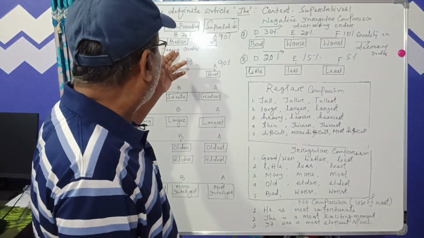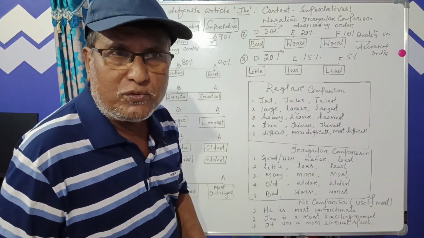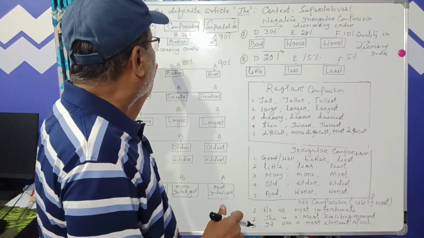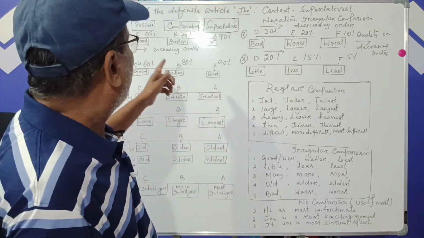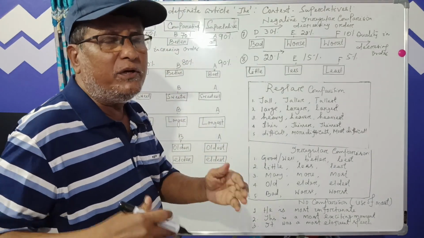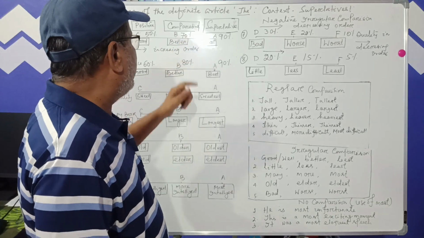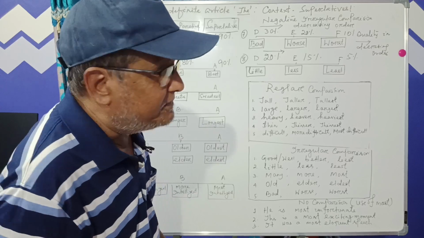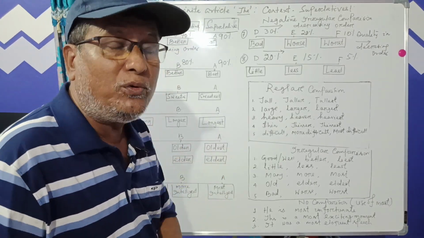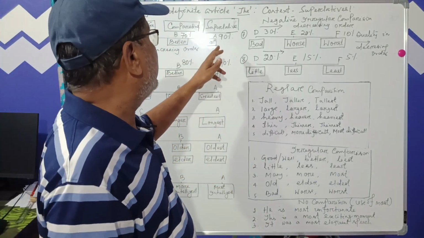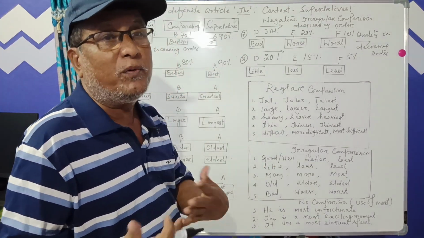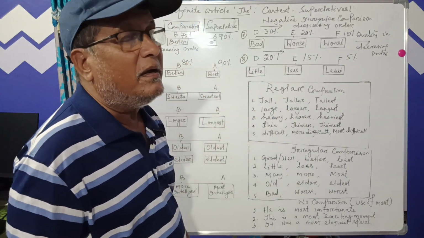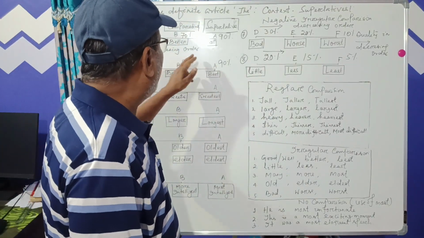So a 3-point scale is used by teachers in school to rate your behavior, your performance, your examination marks. When we compare between two, that is comparative, and when we compare three or more than two, or a set of objects, we call it superlative. This is super, and this is the absolute point. So this is a rank order scale, a 3-point scale.